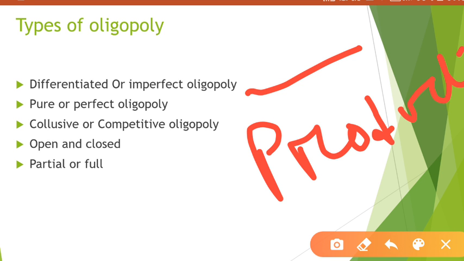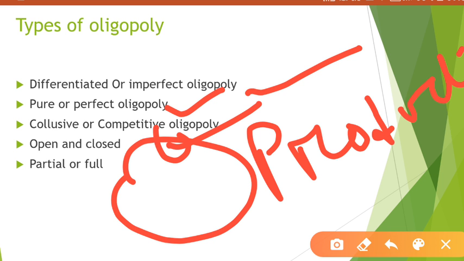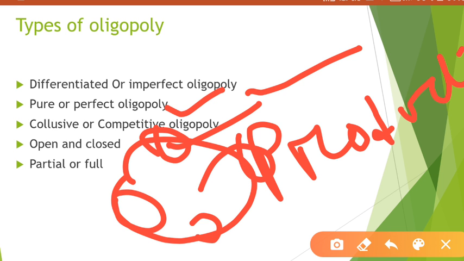Pure and perfect oligopoly is the one which has similar products. Okay. Next comes competitive oligopoly. Here in this kind of oligopoly, generally you will find competition. The group members, that means all the shopkeepers, will try to compete among themselves.